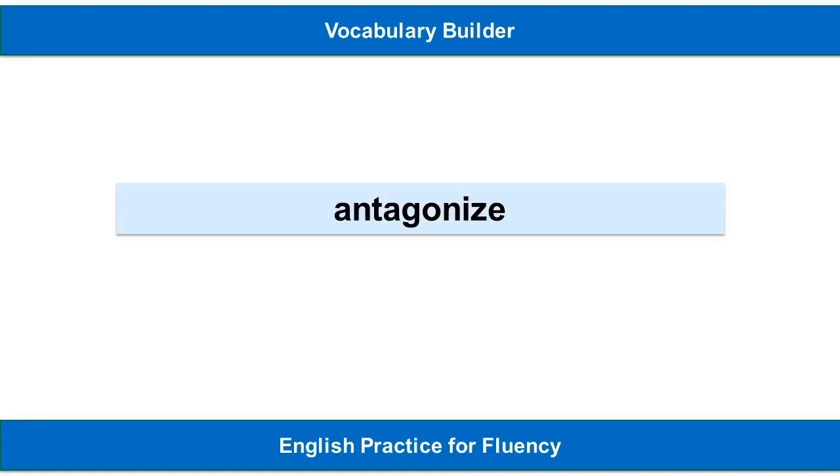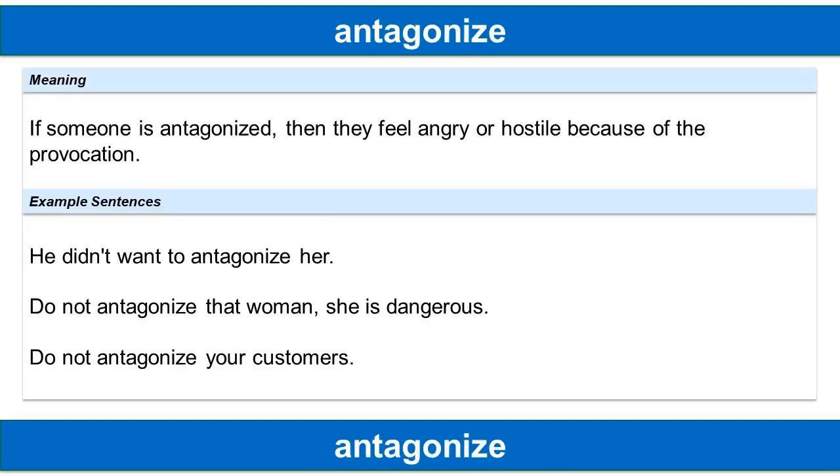The vocabulary word is antagonize. Meaning of the word. If someone is antagonized, then they feel angry or hostile because of provocation. Example sentences. He didn't want to antagonize her. Do not antagonize that woman, she is dangerous. Do not antagonize your customers.